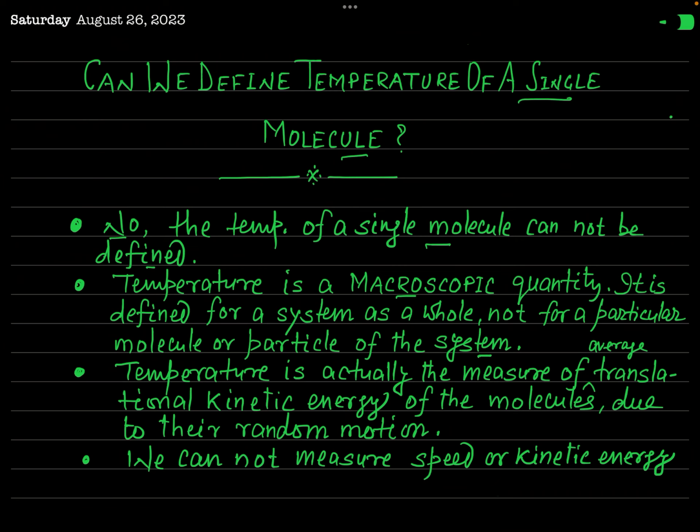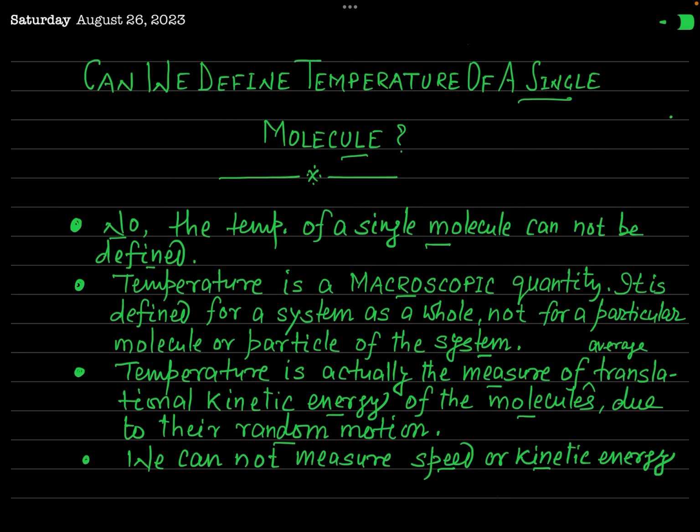According to kinetic theory of gases, you know temperature is actually the measure of the average translational kinetic energy of the molecules due to their random motion. But if you want to measure the temperature of a single molecule, you have to measure the speed or the kinetic energy of that single molecule.